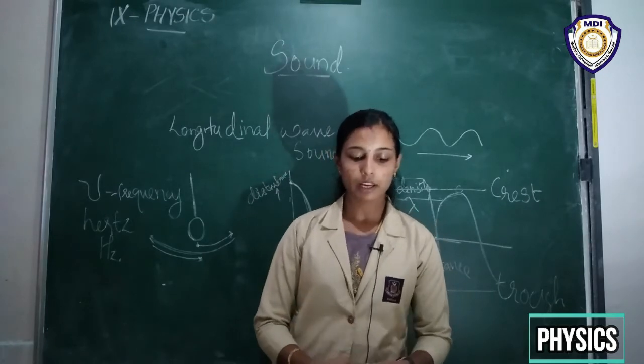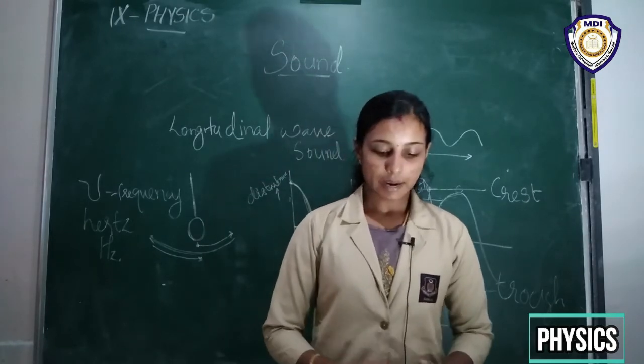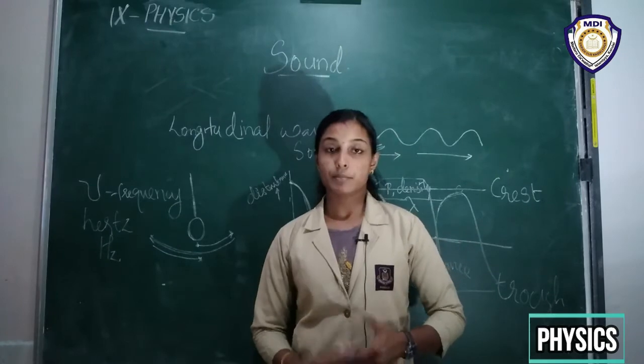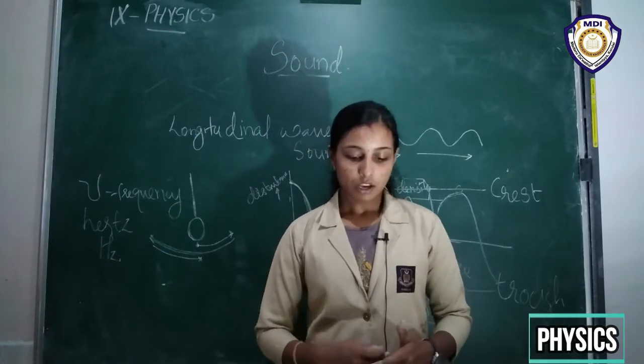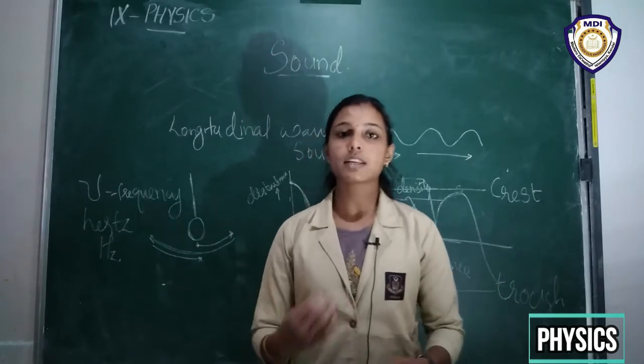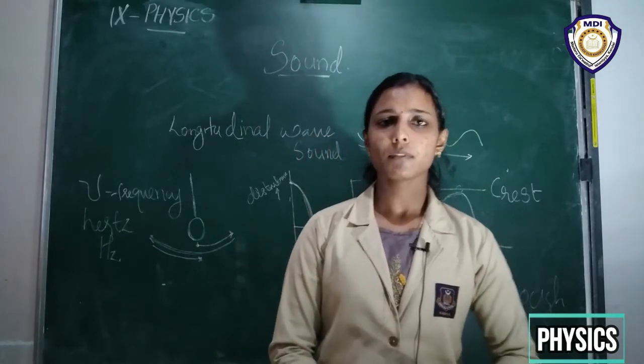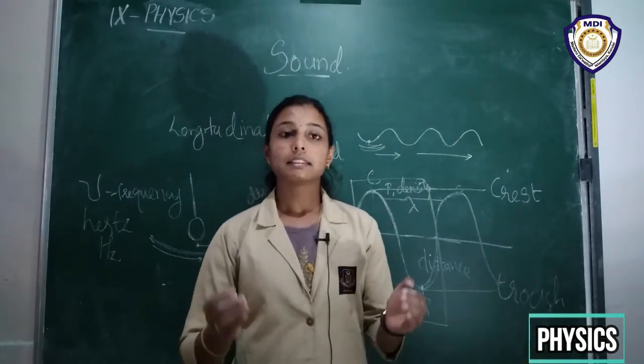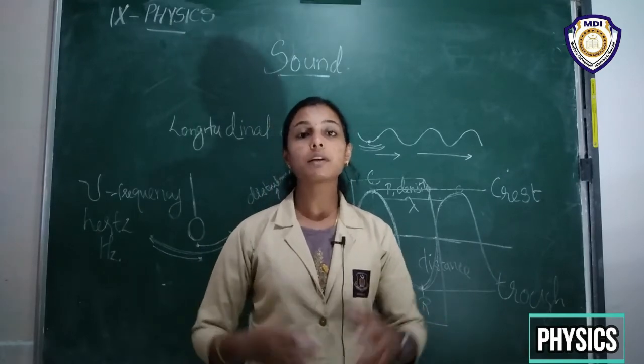And the time taken by two consecutive compressions or rarefactions to cross a fixed point is called time period. So what is time period? Time period means the time taken to complete one oscillation.